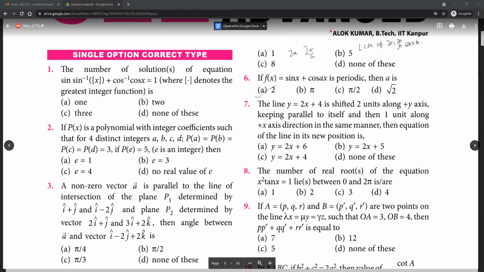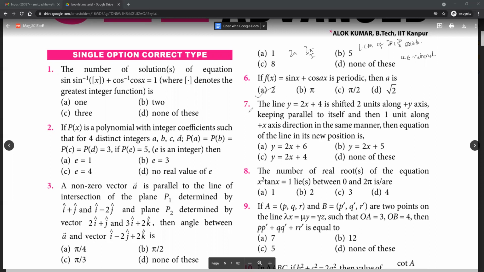But what is the condition for the LCM of this to exist? So it should be in terms of pi. A has to be a rational number. Okay? For the LCM of 2 pi and 2 pi by a to exist, a must be a rational number. So the only rational option here is 2.